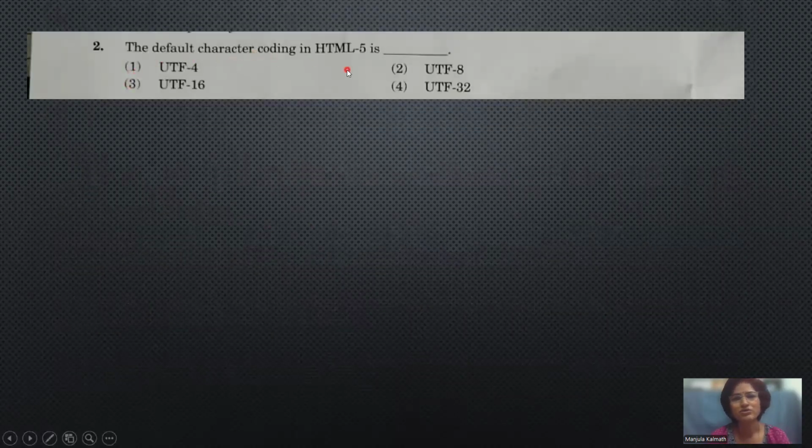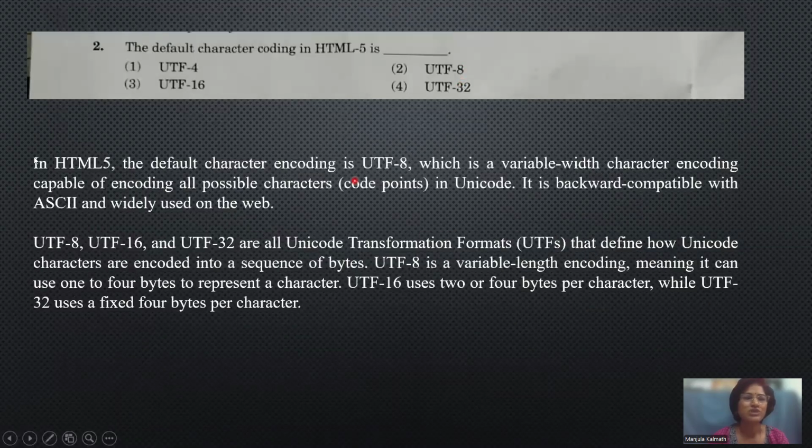The default character coding in HTML5 is... So all these are the character codings. And in this only, depending on the size of the character, how many bytes per character, here we have different character coding systems. The first one here is the default, it will be UTF-8, and all others we need to specify in the program. So in HTML, the default character encoding is UTF-8, which is a